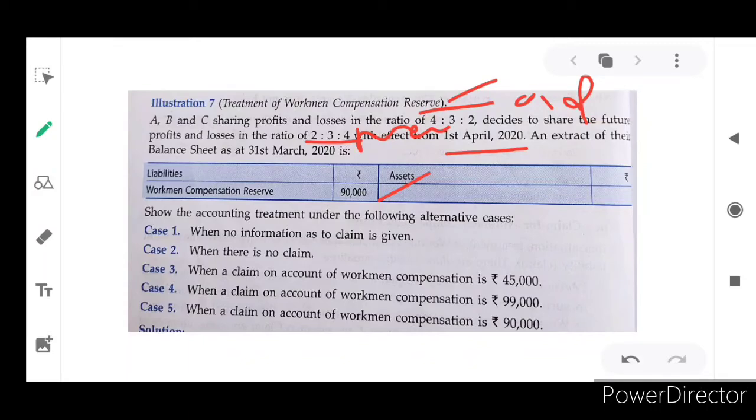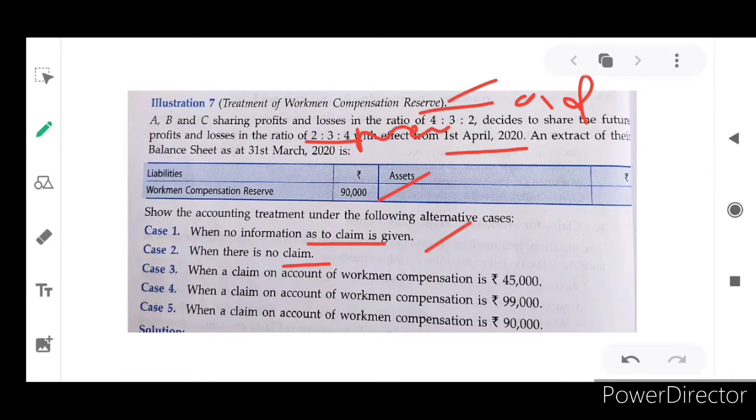When no information as to claim is given, meaning nothing is mentioned, the entire amount will be transferred to partners' capital account. That is different from no claims, where nobody met an accident.